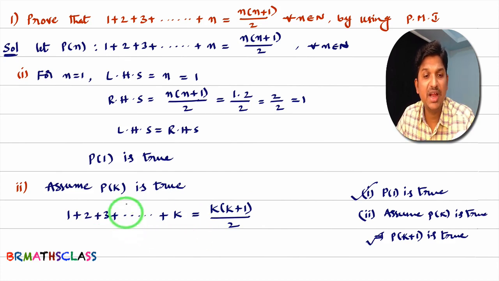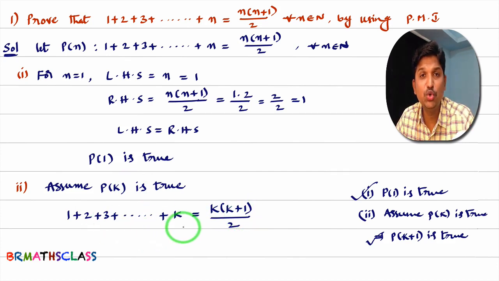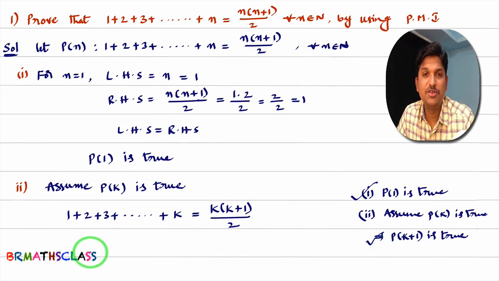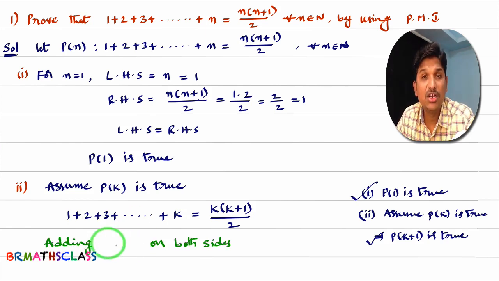You assumed that this is true. We are assuming that this is true. By using this information, you need to prove that P of k plus 1 is true. Now, I'll write a key step here. In all the problems of principle of mathematical induction, at this point, after writing P of k, we will add a term on both sides. That term you need to identify. What term we'll add on both sides? This is like a key step.